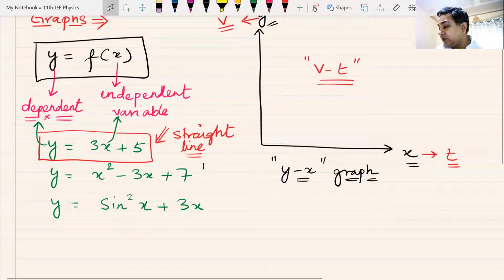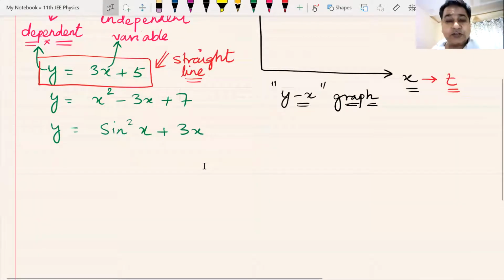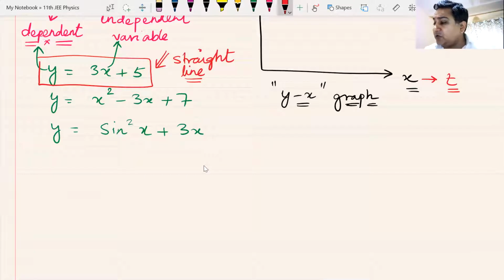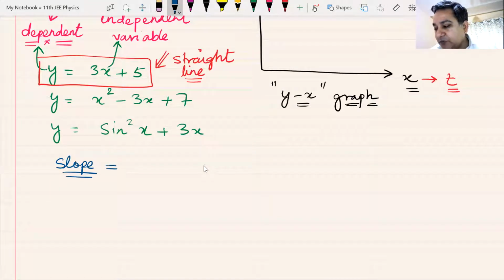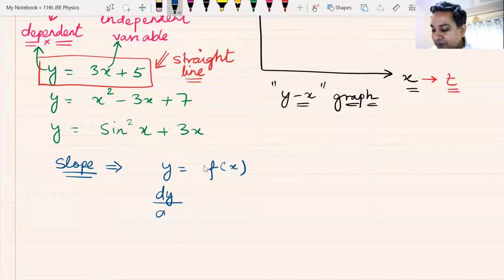Now, once we got into this graph, y is a function of x, we also found out something which we called the slope of the graph. If y is equal to f of x is a function of x, the slope of this graph was given by dy by dx, which is the derivative of y with respect to x, and we call it f dash x.